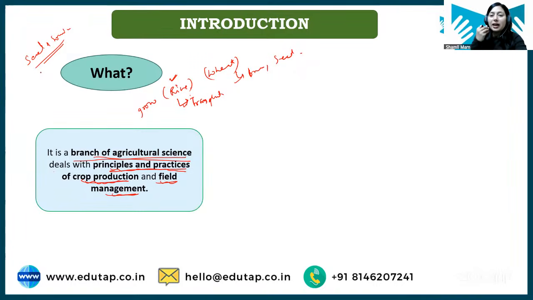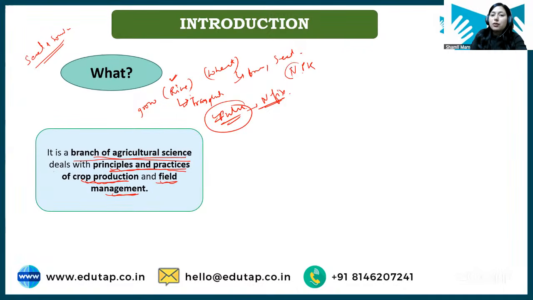Because see, if I grow a pulse crop, I have told you that pulses are crops which can fix atmospheric nitrogen. So pulses themselves contribute to increasing nutrient content. When we talk about fertilizer or nutrients, usually our fertilizer is NPK, that is nitrogen, phosphorus, and potassium.